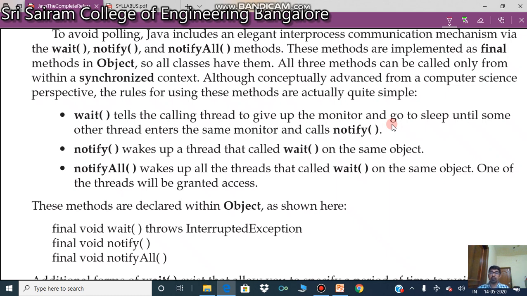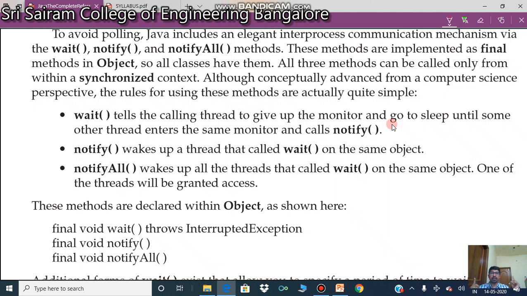Notify wakes up the thread that called wait. I repeat, you have two threads, A and B. Inside A you write wait, so A is going to wait. Now B comes into the picture. Once B has completed its execution, B is going to notify A saying that now you can make use of the monitor.